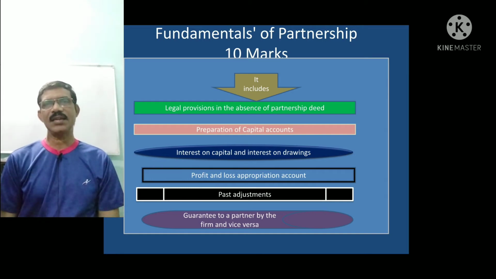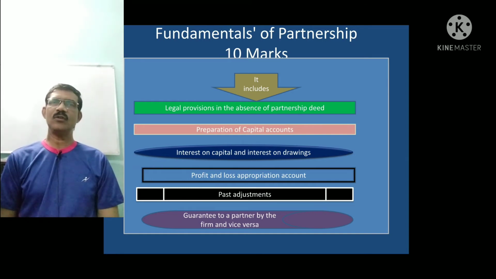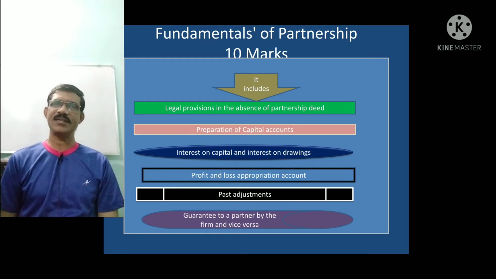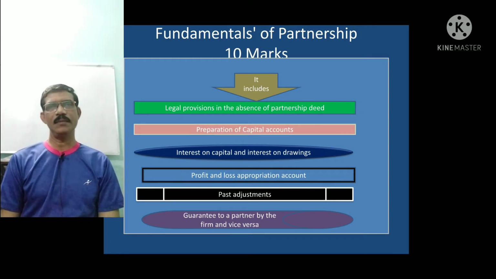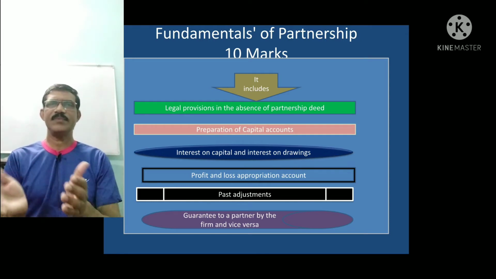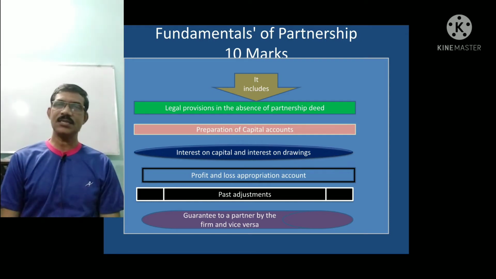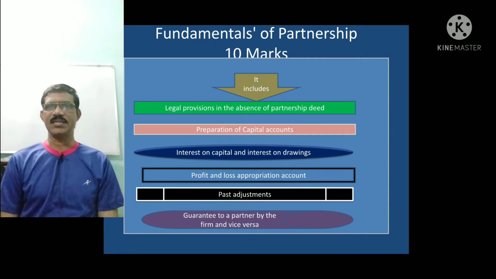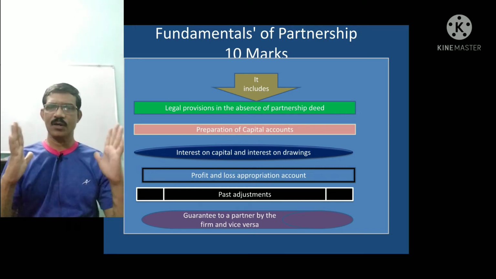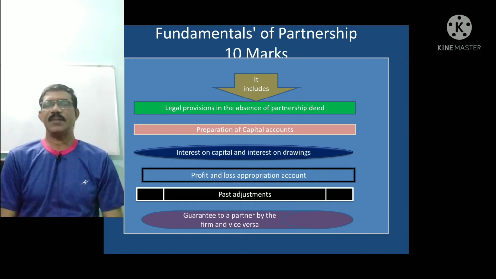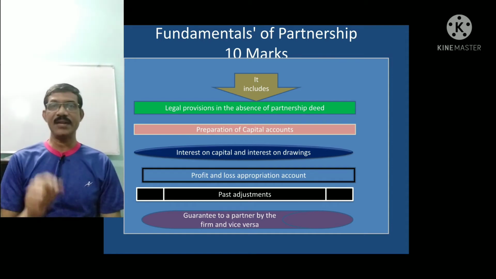Then after the capital accounts, we will go for the calculation of interest on capital and interest on drawings, then profit and loss appropriation account preparation, then past adjustments, and then the guarantee of the partner. Guarantee of the partner means sometimes a partner may insist on a certain amount of profit always, irrespective of the profit the others get. So some partners may insist on a minimum guaranteed profit.